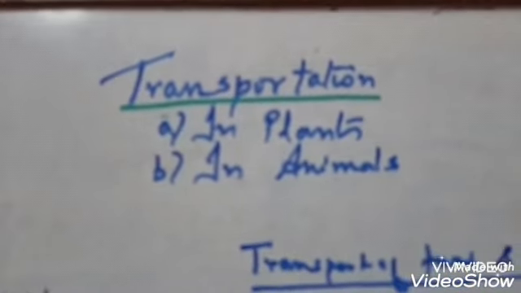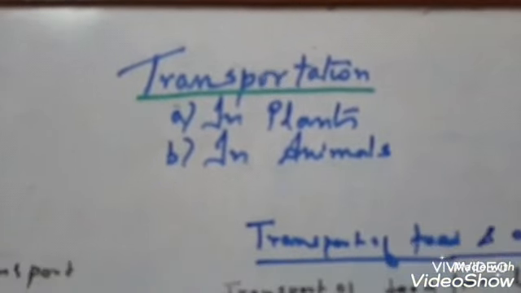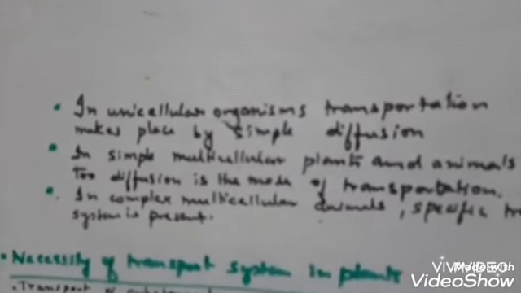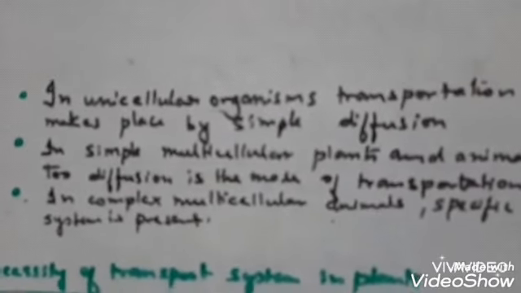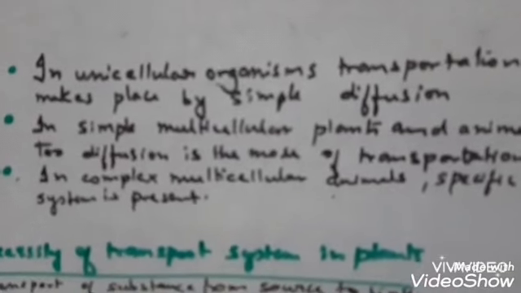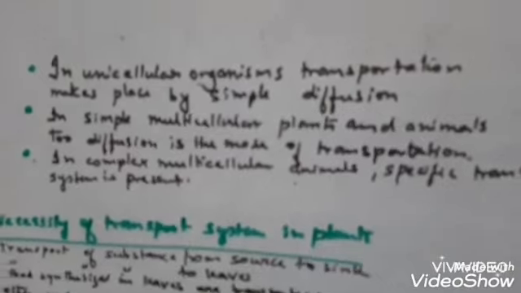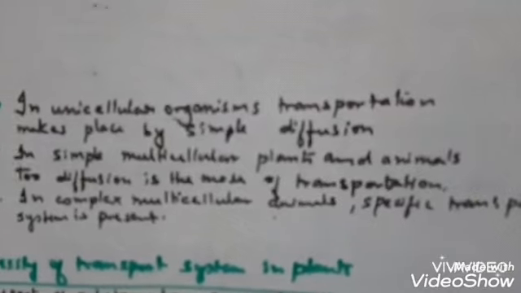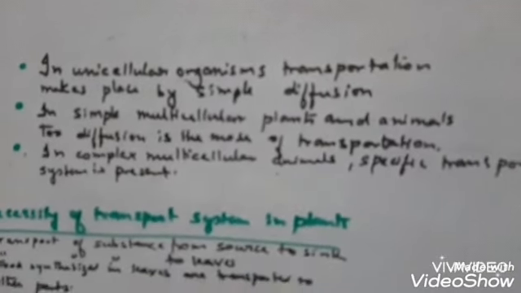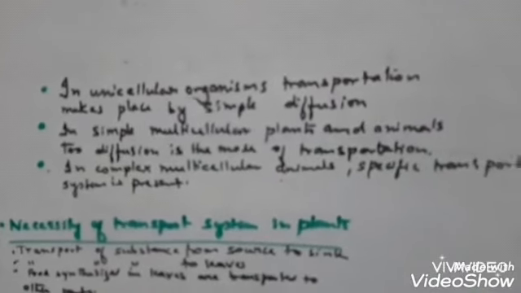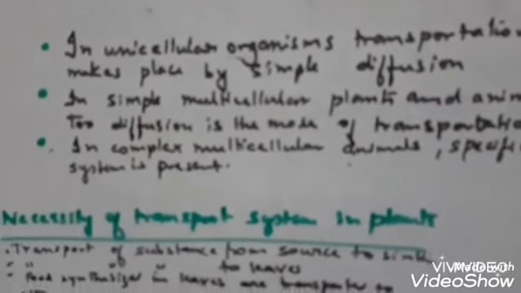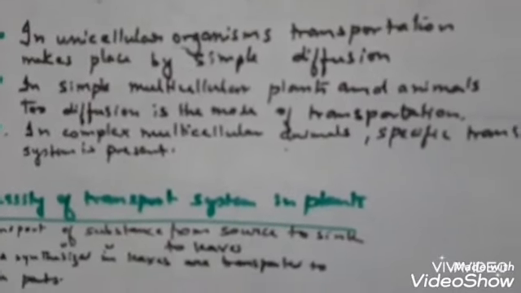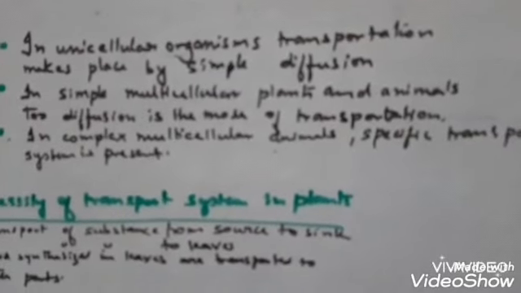Now there are various organs associated with transportation in various plants and animals. In case of unicellular organisms, transportation takes place by the simple diffusion method. Now you already know about diffusion. As they are in contact with the environment, they can diffuse the substances with the environment. The second is multicellular plants and animals that are very simple. In case of very simple multicellular plants and animals also, diffusion is the mode of transportation.